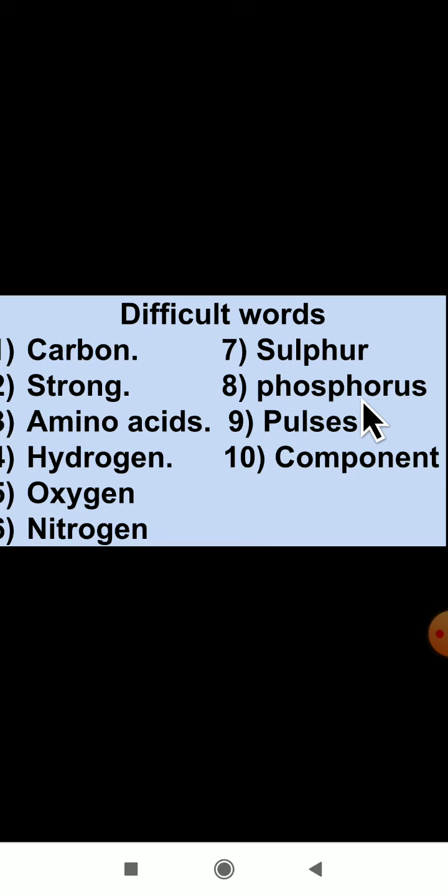This is a new word for you. Phosphorus. The next word is pulses. The next word here is component. These are some of the difficult words of today's video class. So go through this video, do the homework, and practice these difficult words in your rough book 5 times.